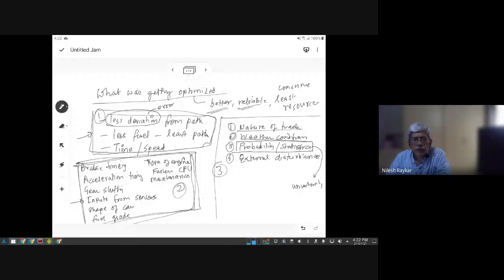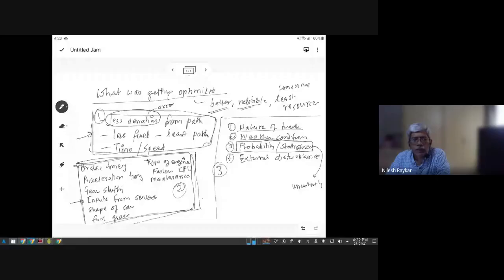So each of these control parameters, whatever we are defining, there is a probability associated with those numbers. Whatever numbers we are taking for solving our problem or making this car, each of them has some kind of uncertainty or reliability associated with it. So I'm just putting them under the umbrella of probability, statistics, and uncertainty, or better, reliability of all the components.